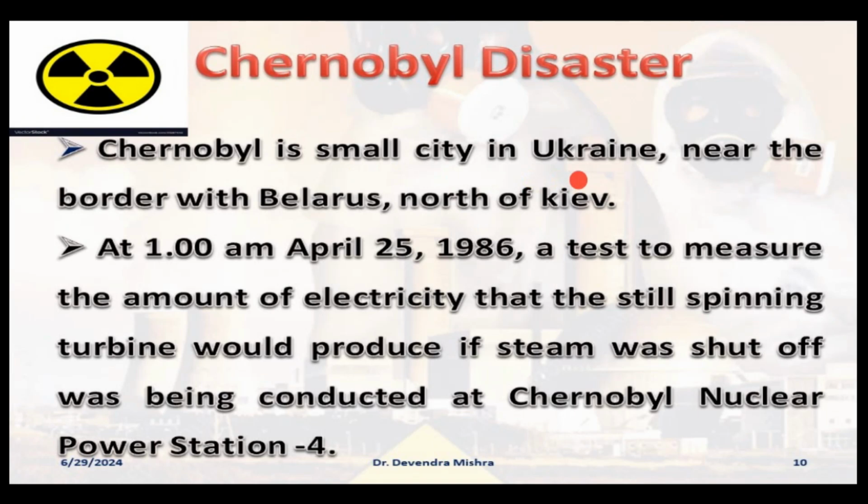Chernobyl is a very small city in Ukraine, near the border of Belarus, north of Kiev. This is the location of Chernobyl city. So at the Chernobyl nuclear power plant, on 25th April 1986, at 1 a.m., a test was being conducted at Chernobyl nuclear power station 4 to measure the amount of electricity that the still spinning turbine would produce if the steam was shut off.